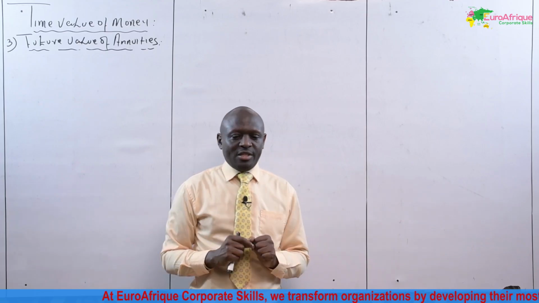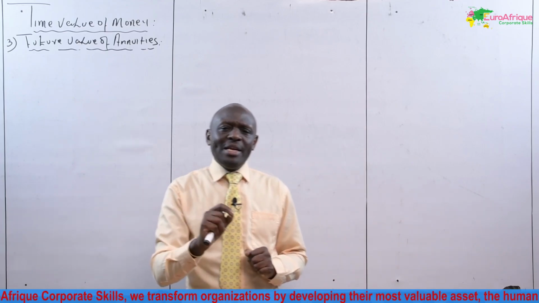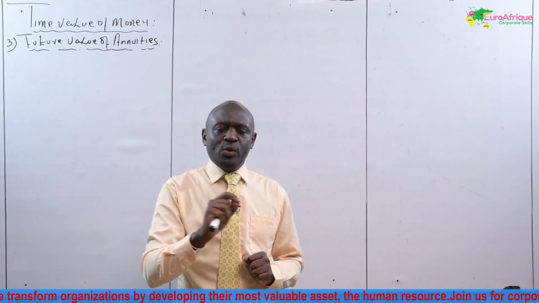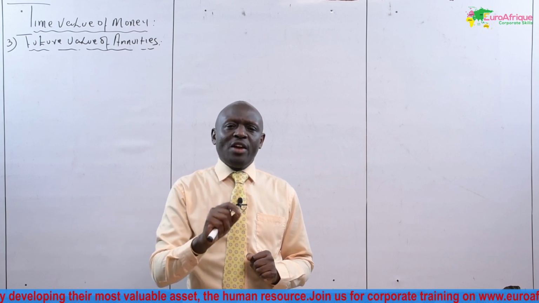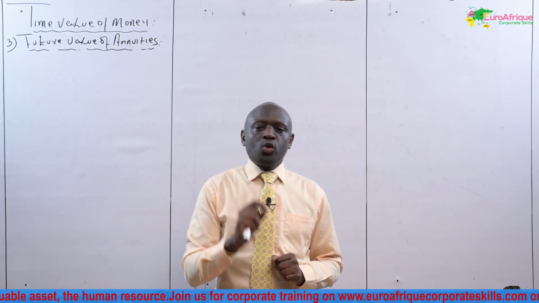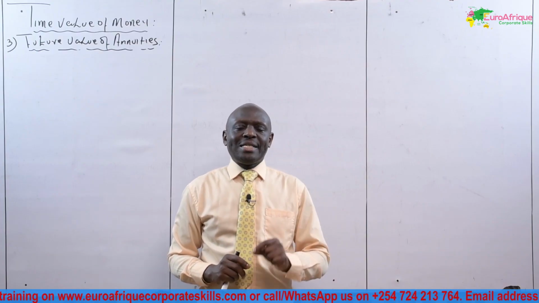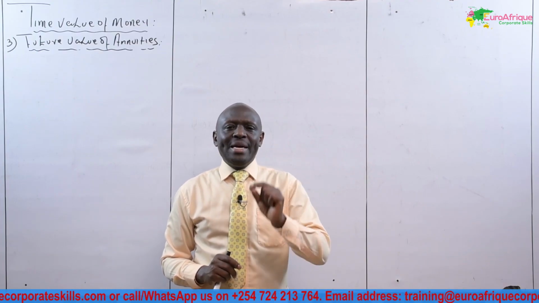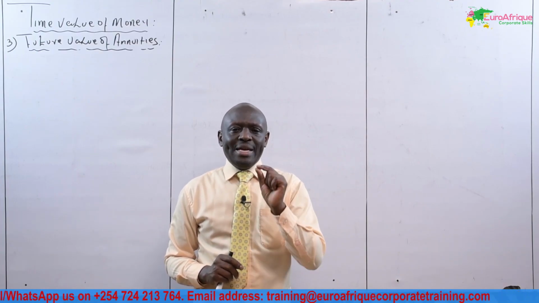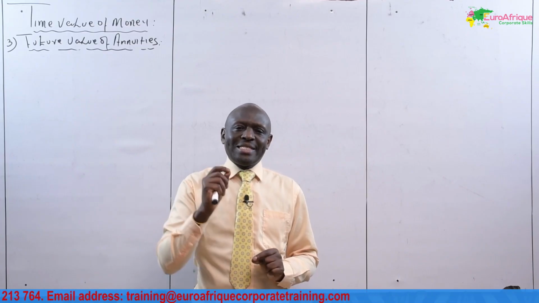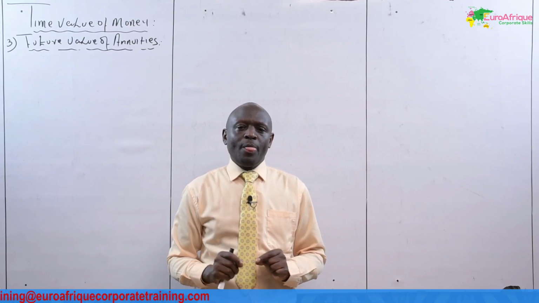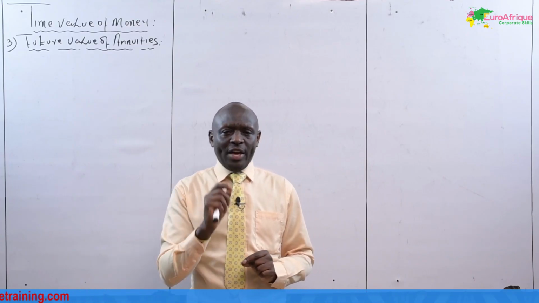Let me explain this. When determining the future value of annuity or the present value of annuities, we need to consider two factors. Factor number 1 is that annuities may be realized or may be incurred at the start of the year or at the end of the year.